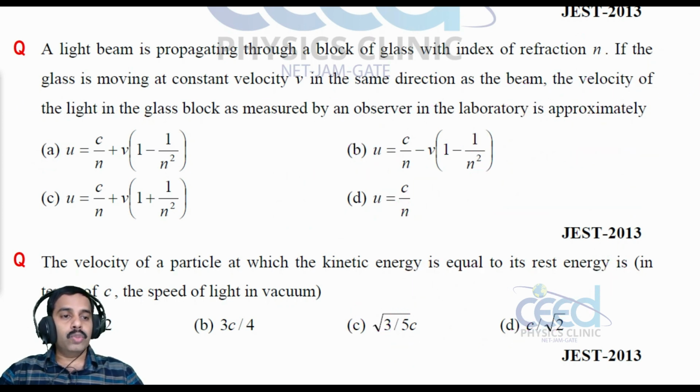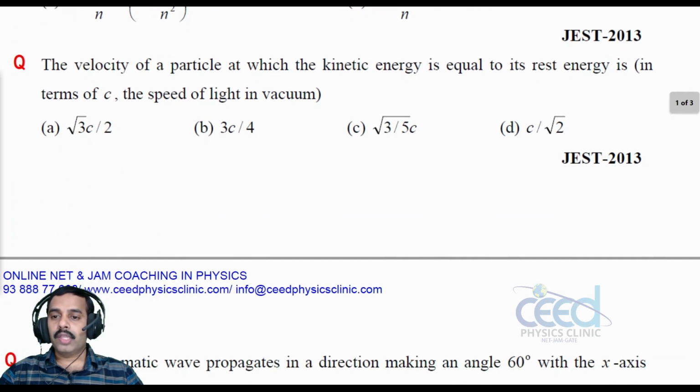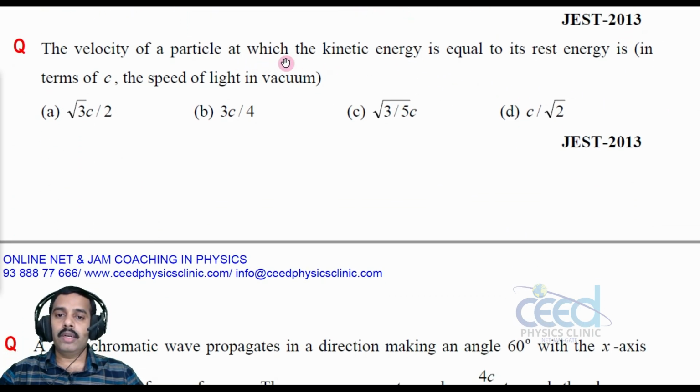Now let us come to another question. The velocity of a particle at which the kinetic energy is equal to its rest energy is, in terms of c, where c is the speed of light in vacuum. Okay, so this is a simple question.